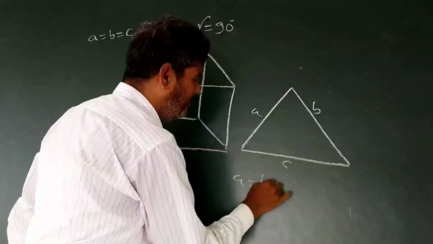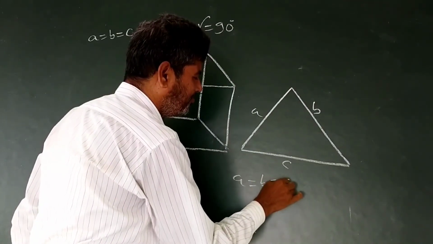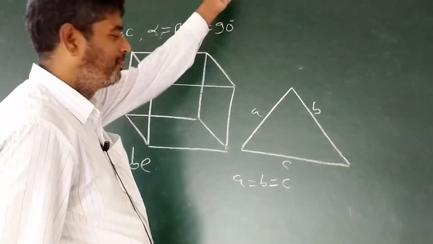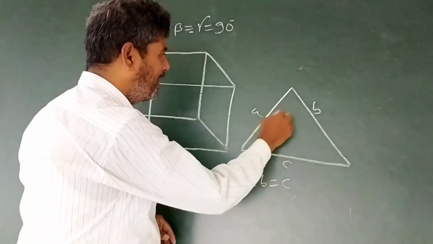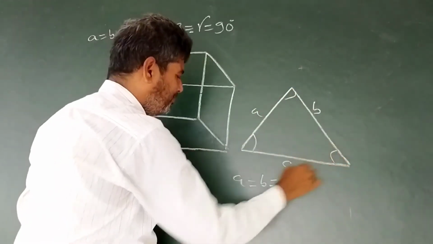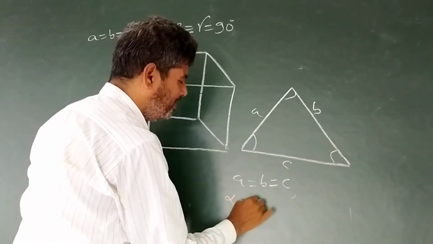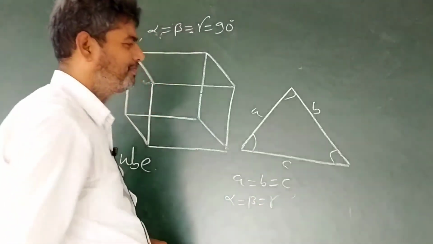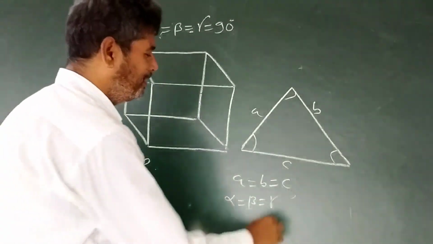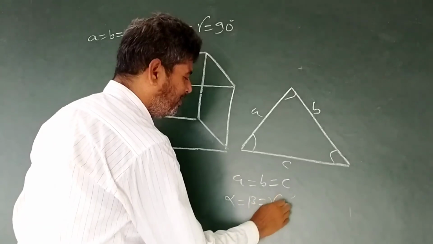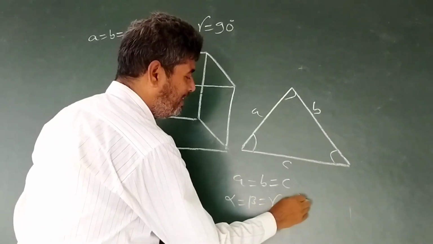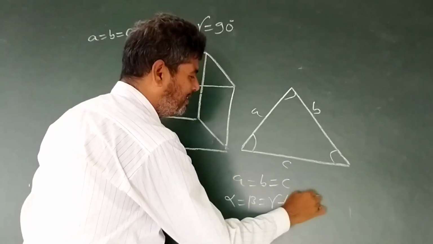A equal to B equal to C, and all the angles alpha equal to beta equal to gamma are similar, but the angle is not equal to 90 degrees.